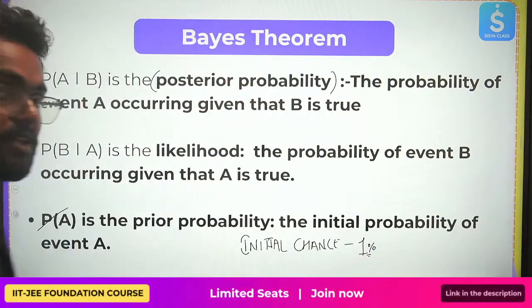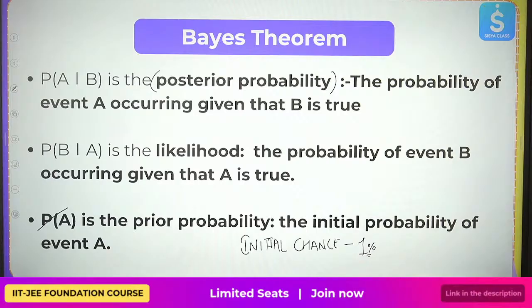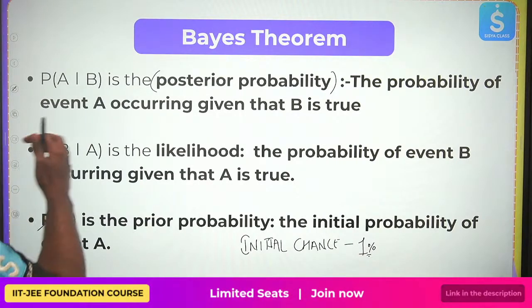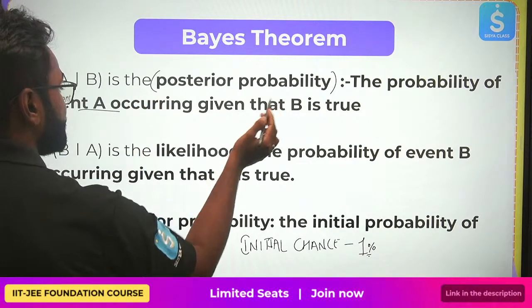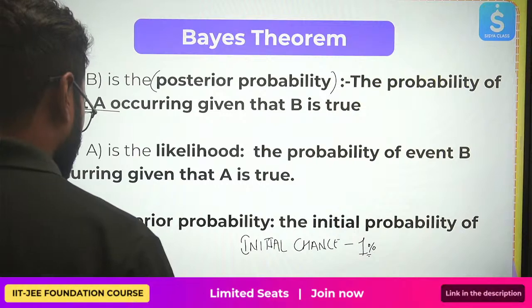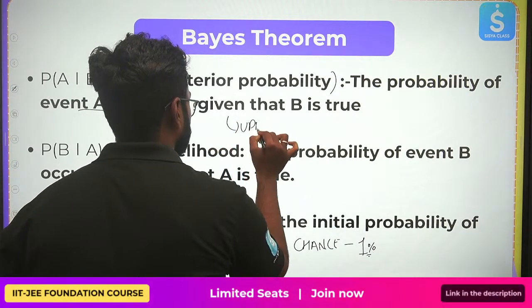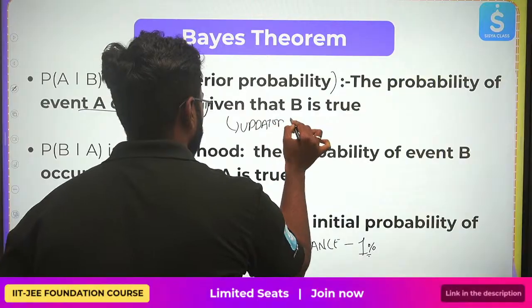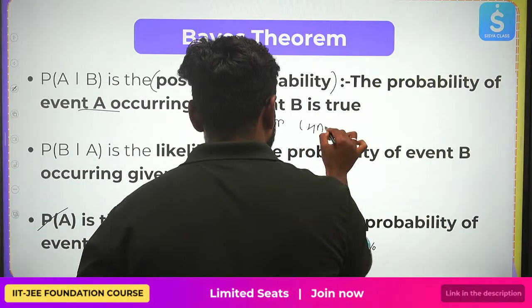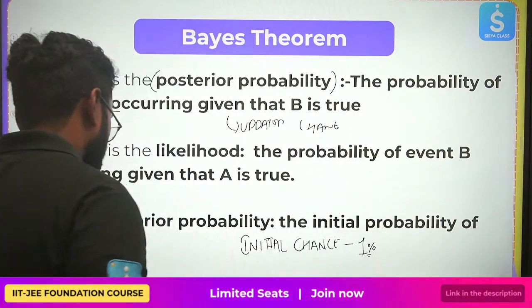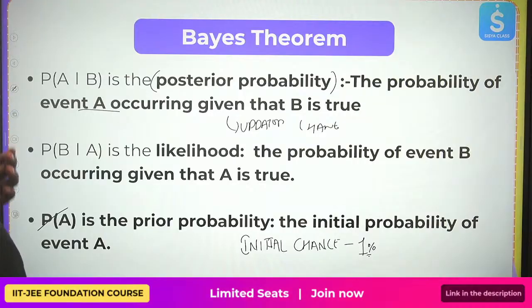The probability of event A occurring given that B is true. What does it say? It's an updated chance. Okay, you understood this. It's your updated chance of having the disease.